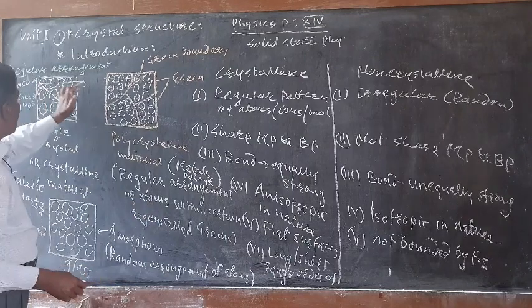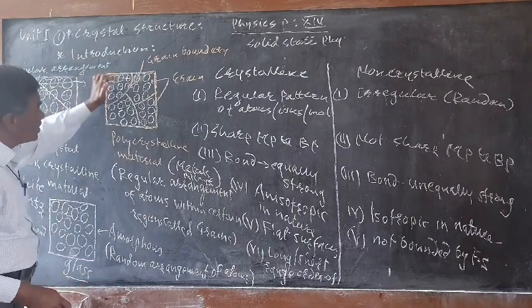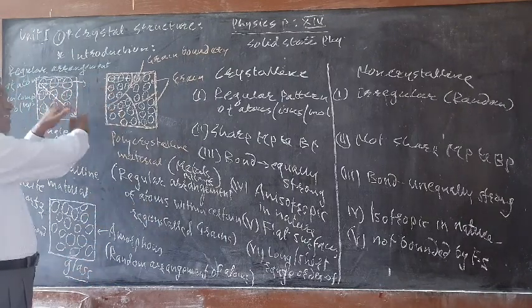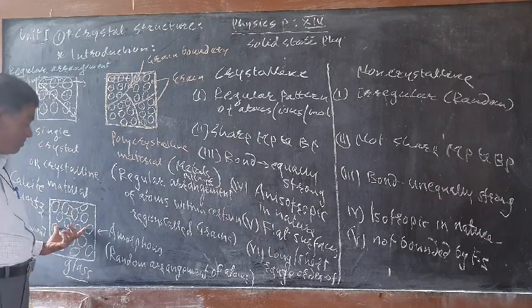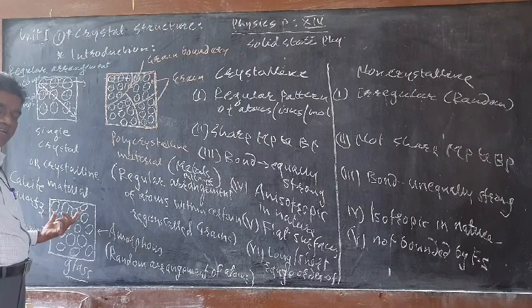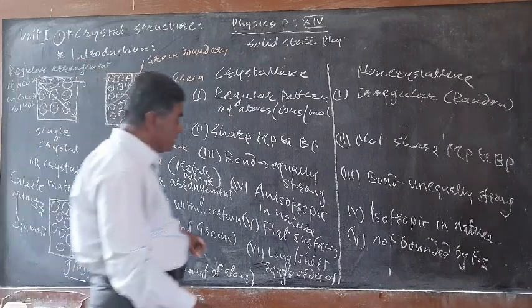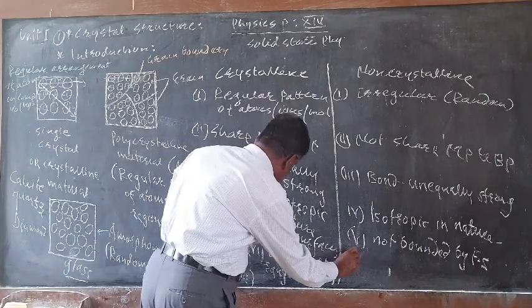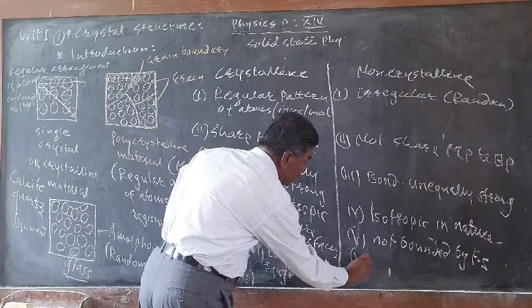Here you get long range ordering, here you get short range ordering of the metal. Both are crystalline solids, while in amorphous solids there is no long range or short range ordering of the atoms. These are random arrangements, so it is not observed. This is the sixth difference.